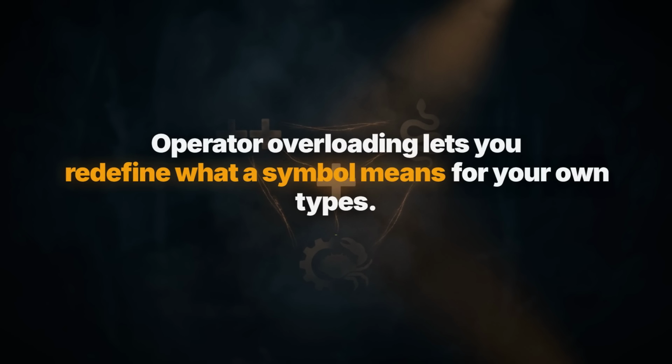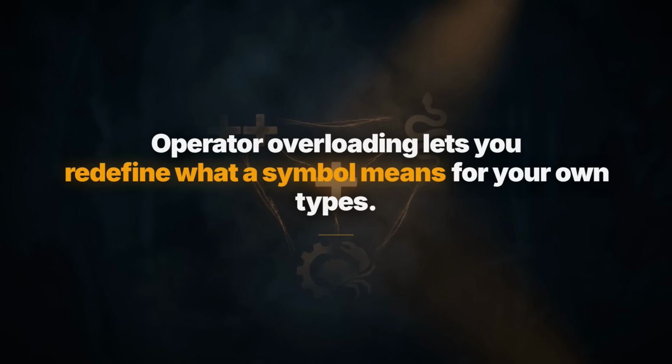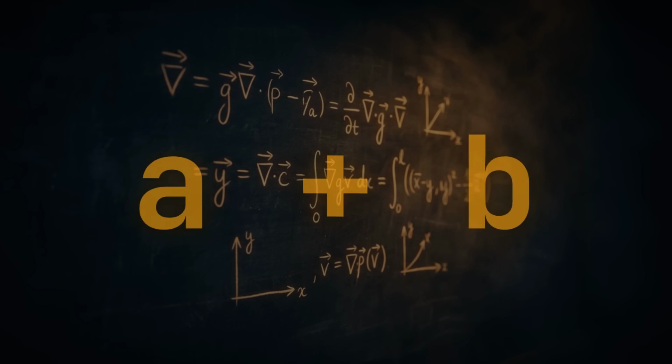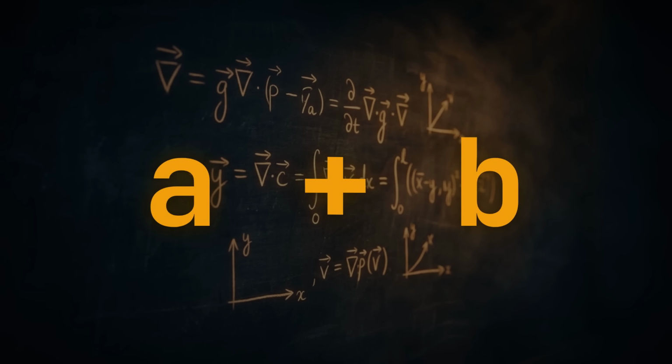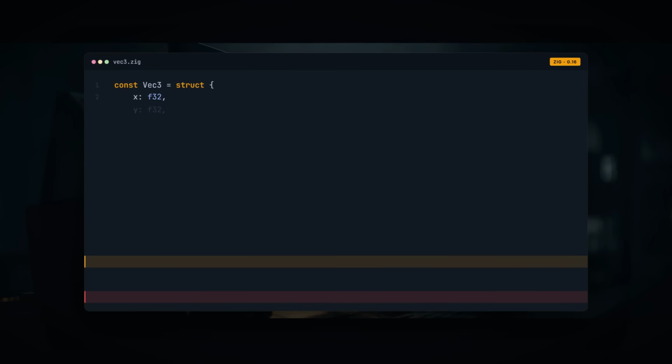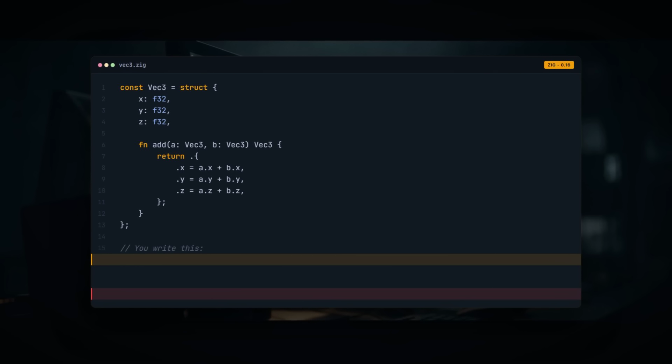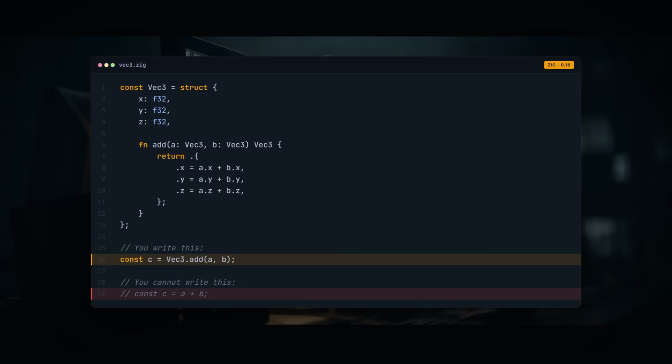Operator overloading is the feature that lets you redefine what a symbol means for your own types. In C++, in Python, in Rust, you can teach the plus sign to do whatever you want when it sees two of your objects. Sounds elegant. You write a vector type, and then you get to write a plus b, and it just works, like math. Zig refuses, flatly. In Zig, the plus operator cannot be redefined for any type. There is no exception, no trait, no escape hatch. If you want to add two vectors, you call a function, by name.